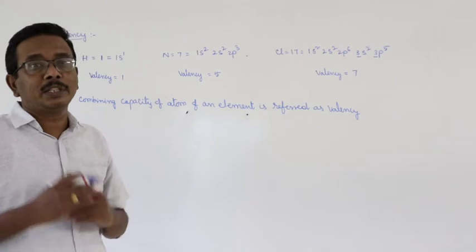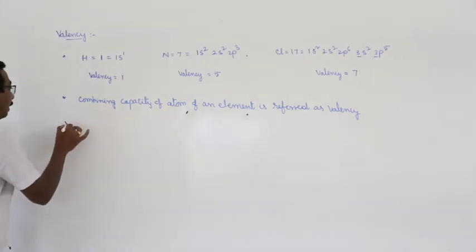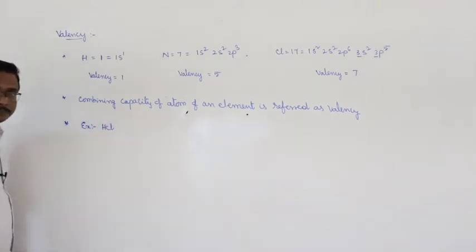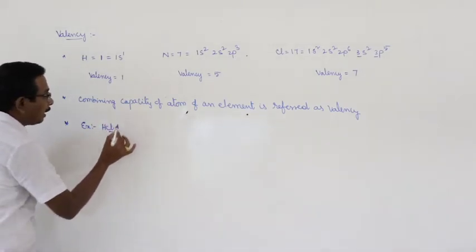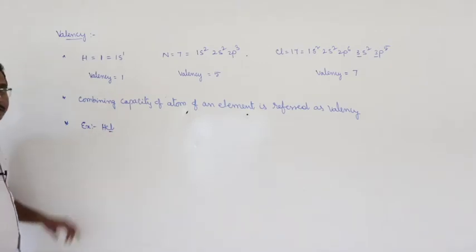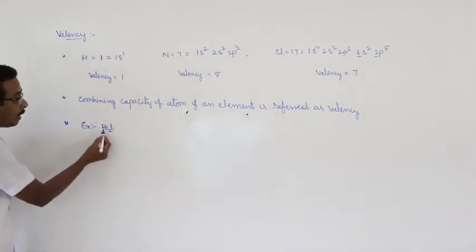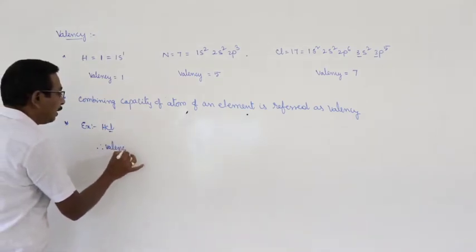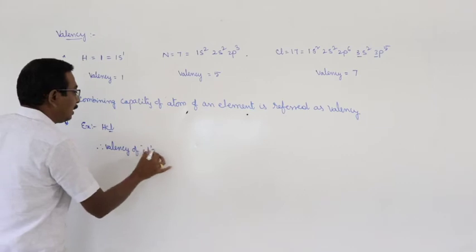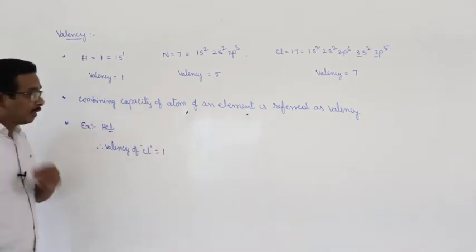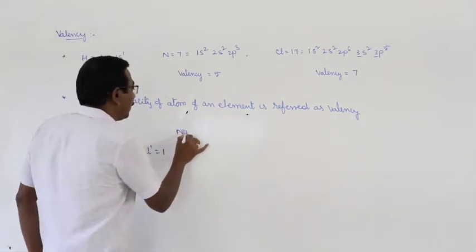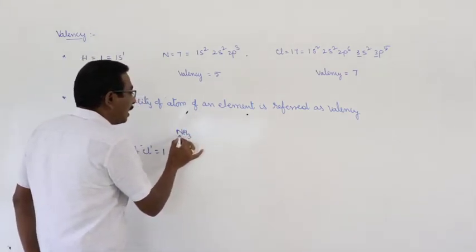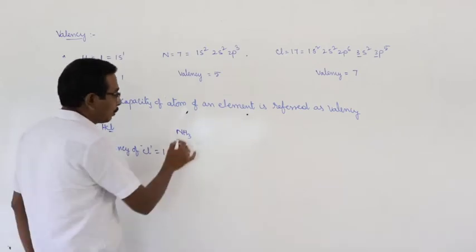What about the examples? Let us consider hydrogen chloride. I would like to know the valency of chlorine. Here one chlorine atom is bonded with one hydrogen atom. Therefore, valency of chlorine is equal to 1. In another example, NH3, one nitrogen atom is bonded with 3 hydrogen atoms.